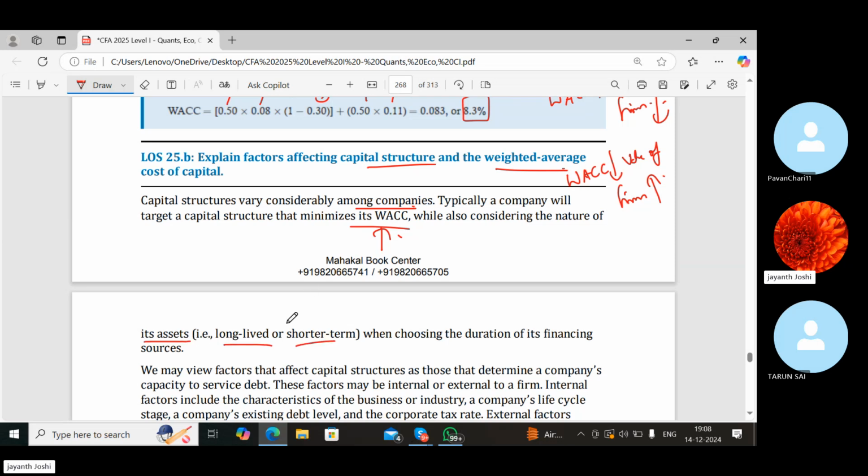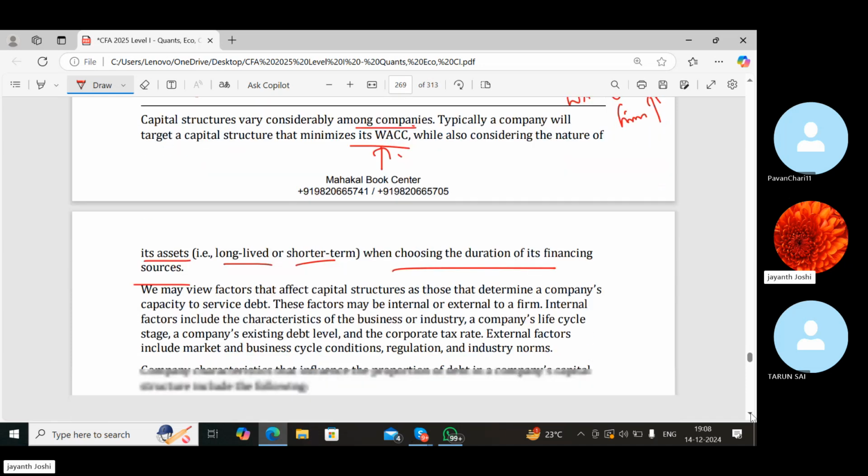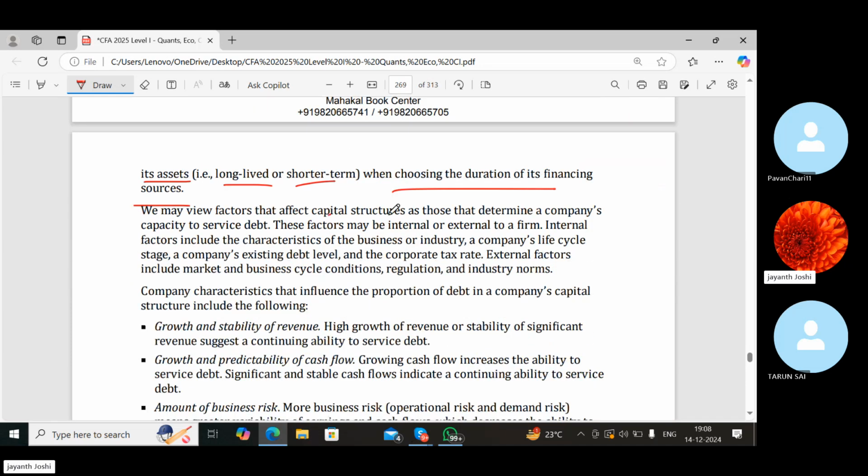They have to consider what kind of assets they want in their business, and how they should be looking to buy them. Based upon that, they will be arranging the capital. But they always try to minimize the weighted average cost of capital. If you have different types of sources of finance, when choosing the duration of financing sources, that means long term or short term, they have to look. We may view factors that affect capital structure as those that determine a company's capacity to service debt.